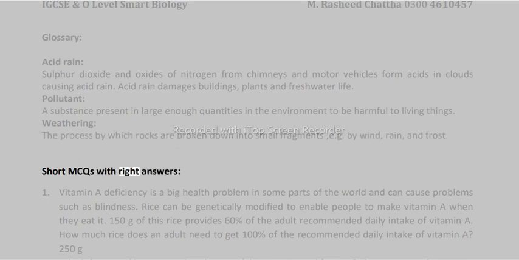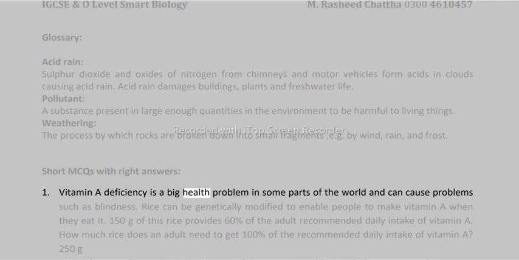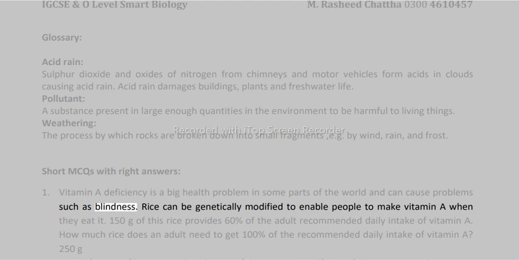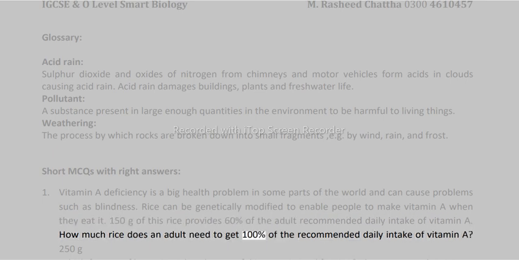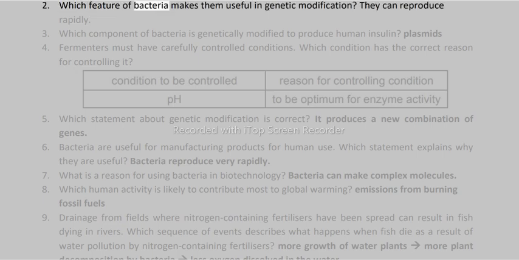Short MCQs with right answers. 1. Vitamin A deficiency is a big health problem in some parts of the world and can cause problems such as blindness. Rice can be genetically modified to enable people to make vitamin A when they eat it. 150 g of this rice provides 60% of the adult recommended daily intake of vitamin A. How much rice does an adult need to get 100% of the recommended daily intake of vitamin A? 250 g.